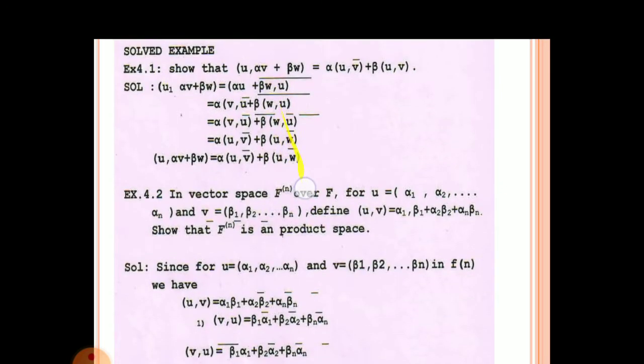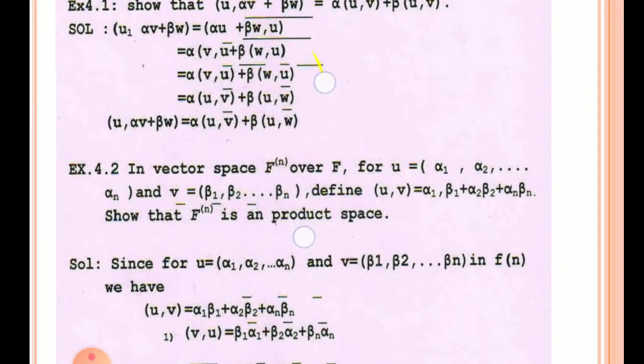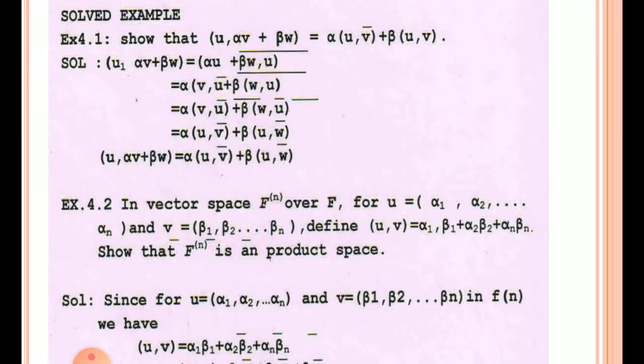Then we shall remember one result. It is taken as a problem. I consider the result only. Here the problem is to show that the inner product of u with alpha v plus beta w. Already we have seen the inner product of alpha u plus beta v with w. But what happens if alpha and beta are coefficients of second elements?